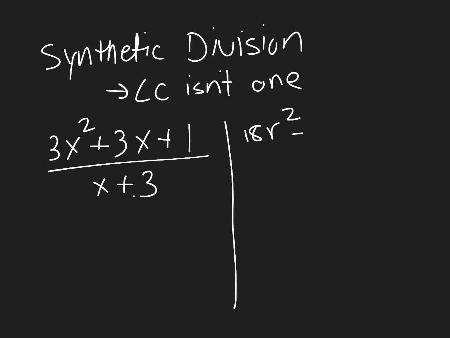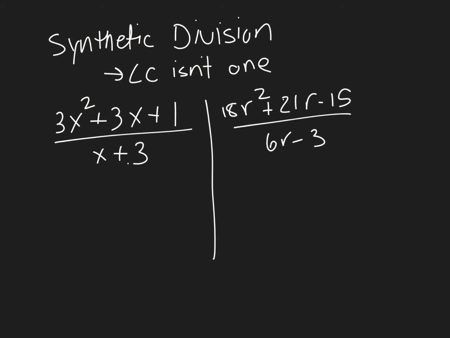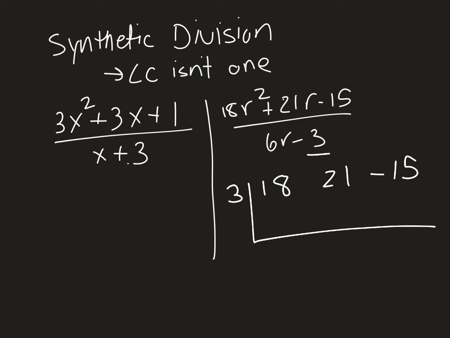So 18r squared plus 21r minus 15 over 6r minus 3. If I just off the bat try to do synthetic division, I take the constant, change the sign, make my L chart, write in my coefficients. Bring down the 18, and then multiply 3 and 18 together, so I get 54. Remember, we're adding. So plus 21 is 75.